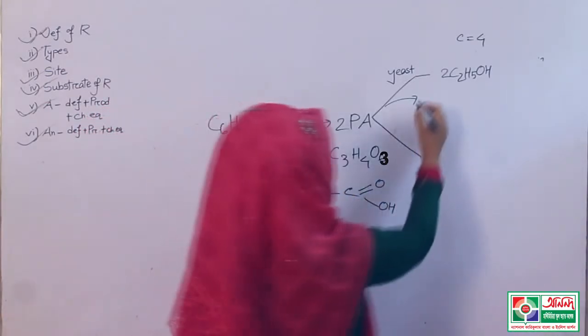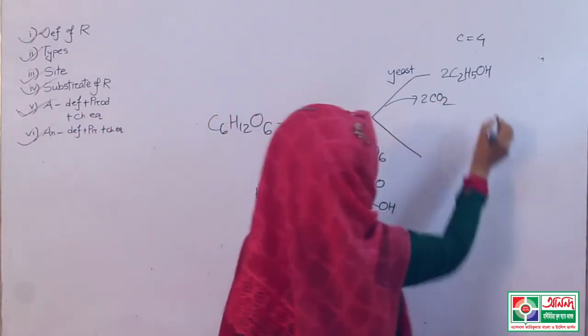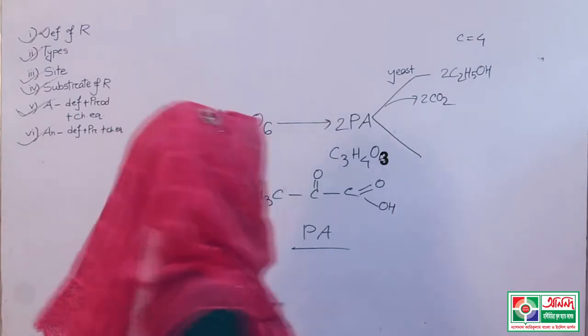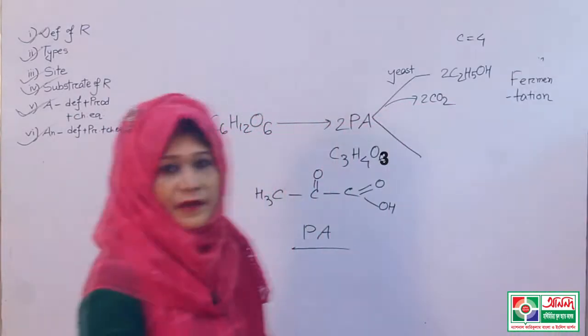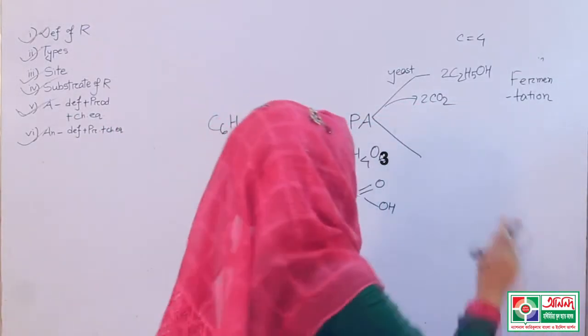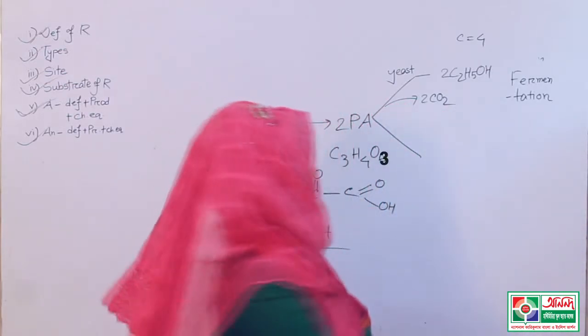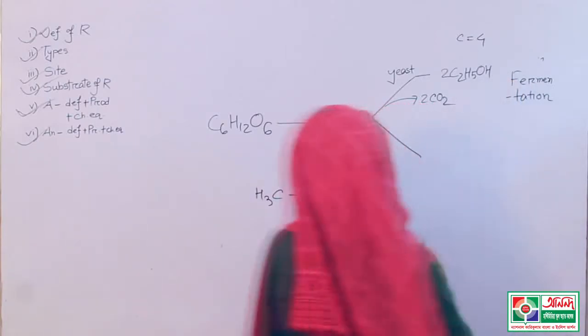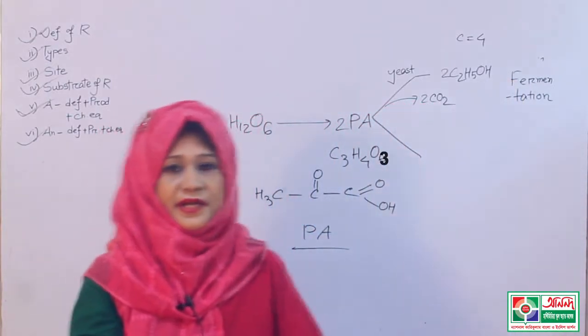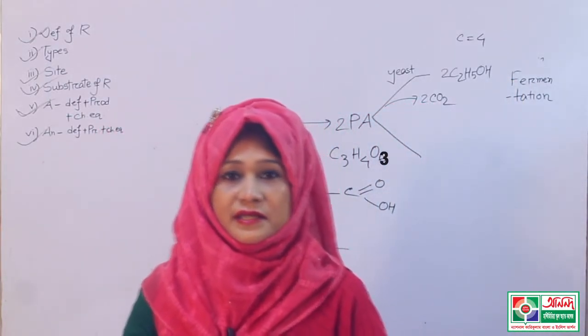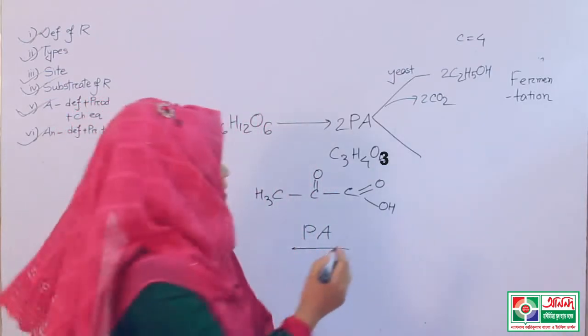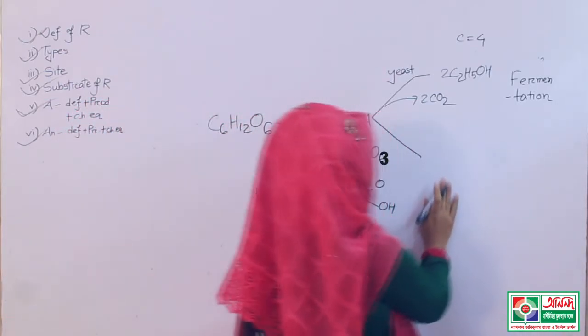So what happens? 2 carbon dioxide will be produced, and this process is known as fermentation. Fermentation is a partial process which is used in the bakery. This is the fermentation.